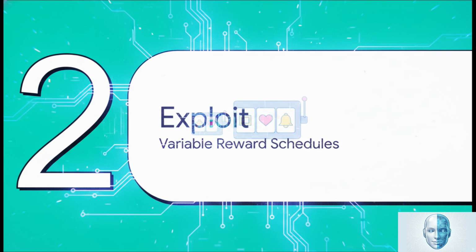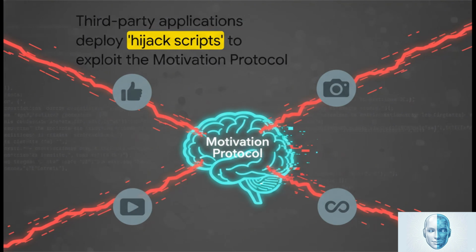We can now proceed to the exploit itself. With an understanding of the target system, we can deconstruct the malicious script. We're calling it variable reward schedules. These scripts are being deployed through all kinds of third-party applications, social media, news feeds, content platforms. Their function isn't really to inform you or connect you, but to execute a program that maximizes user engagement by exploiting that motivation protocol. Functionally, they're hijack scripts, plain and simple.